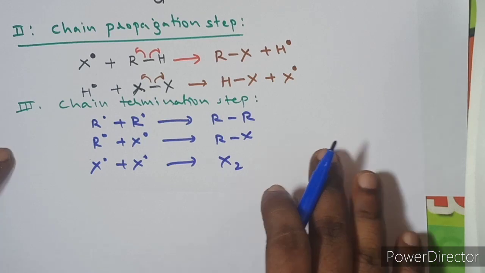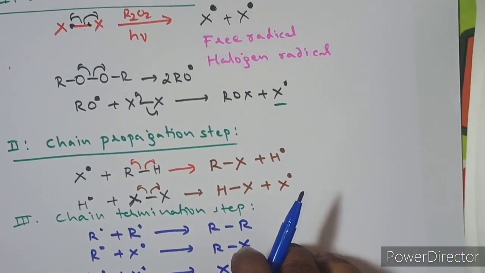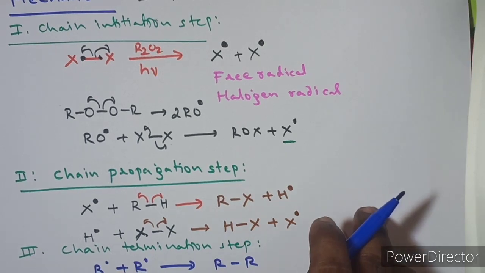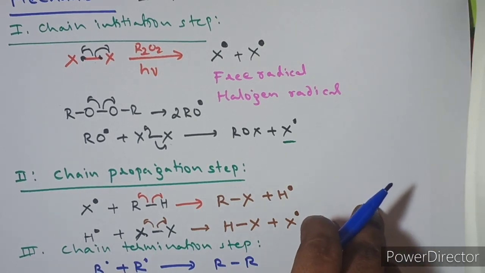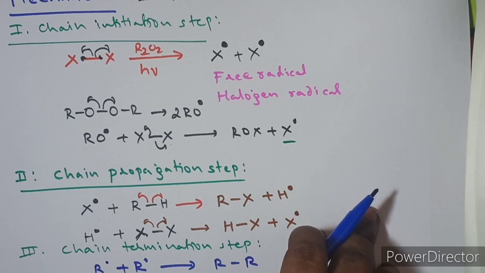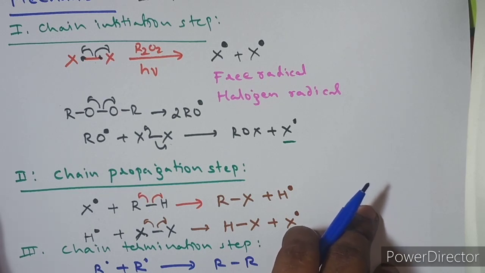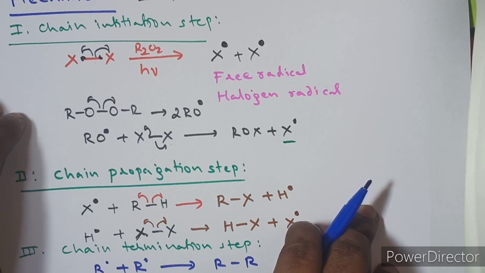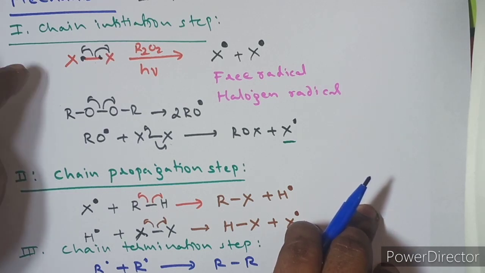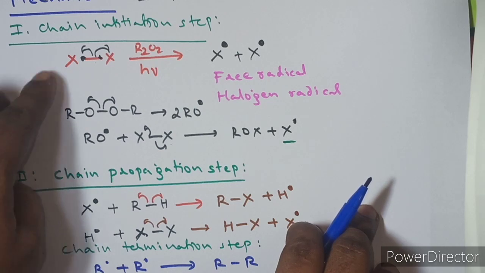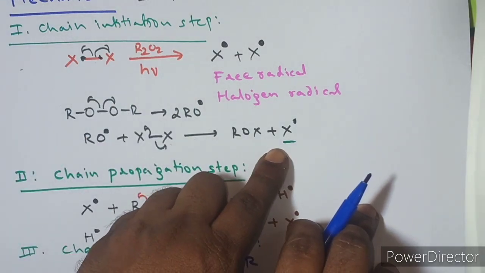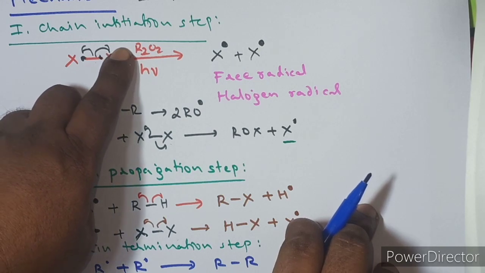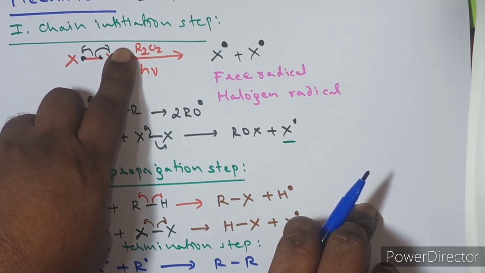In these reactions, we have three steps. The reaction proceeds through the formation of radicals continuously, so these reactions are called chain reactions, and we can divide this mechanism into three steps for easy understanding. One is the chain initiation step, in which the radical is generated in the presence of sunlight or a radical initiator like peroxides or tetraethyl lead.